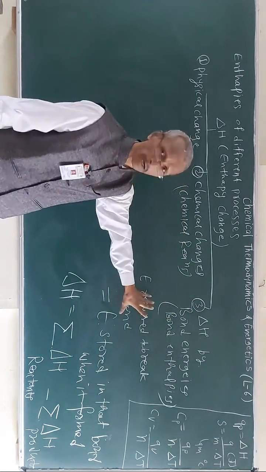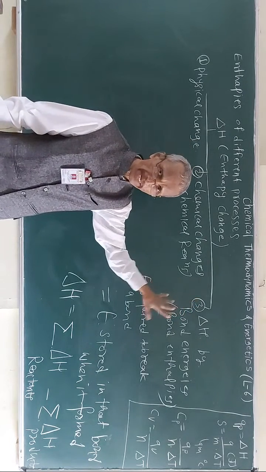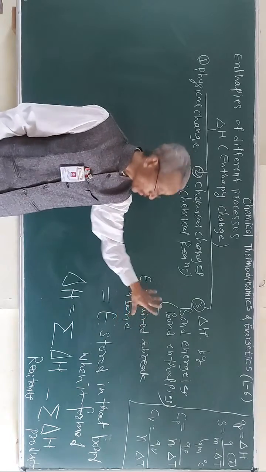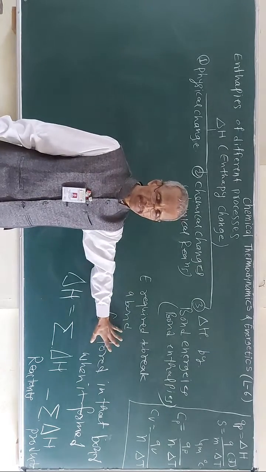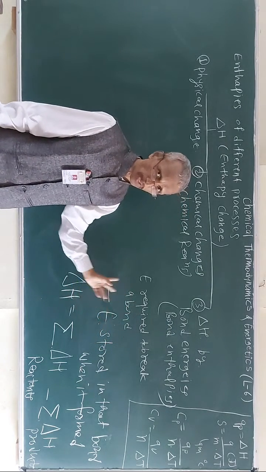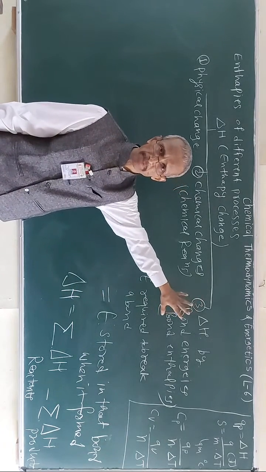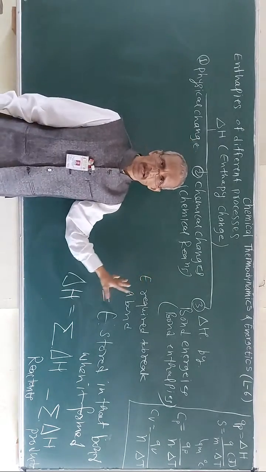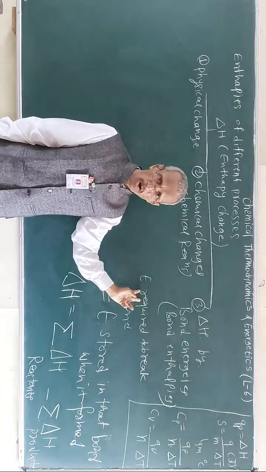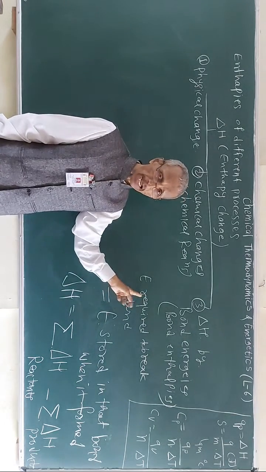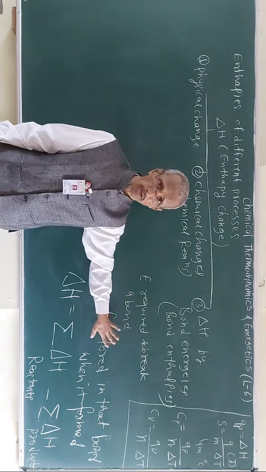So details about the calculation of delta H for a given reaction using the bond energies, we are going to study for exothermic and endothermic reactions afterward. But consider that the enthalpy change of the reactions can be determined using the bond energies, and it is based on the fact that the energy required to break a particular bond is always equal to the energy that is stored in that bond when it is formed.